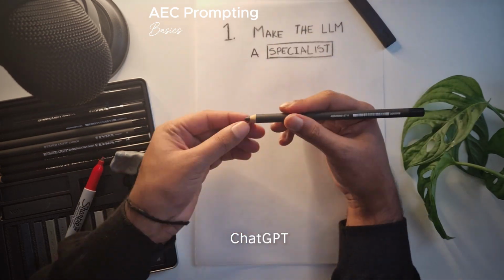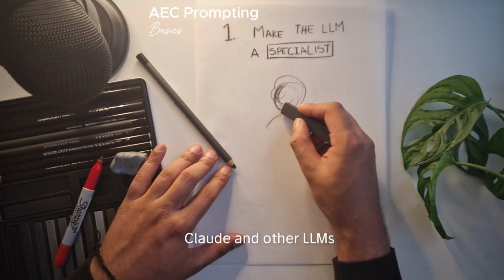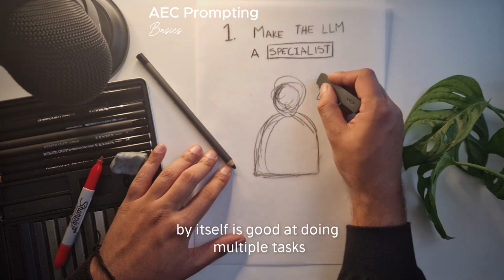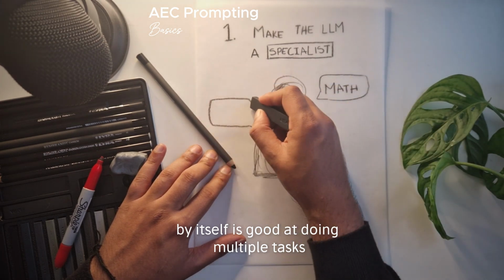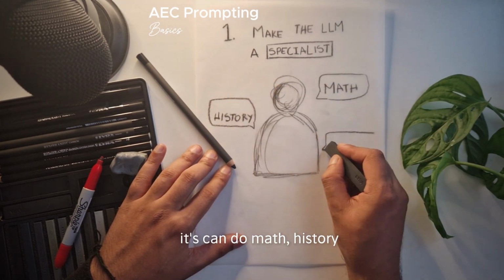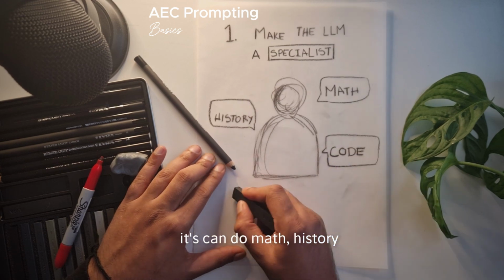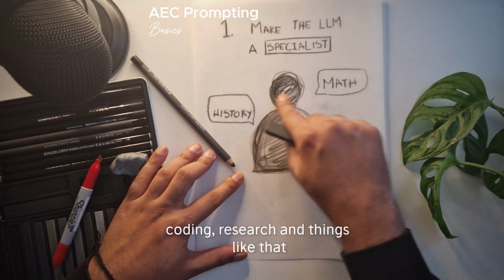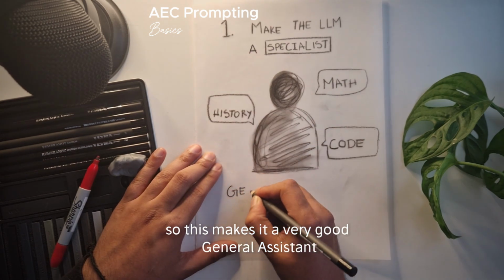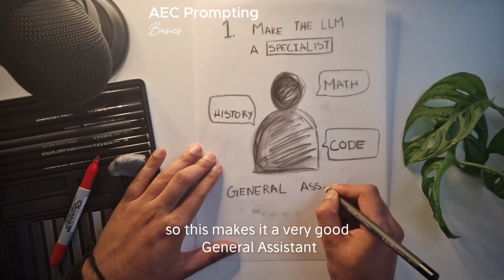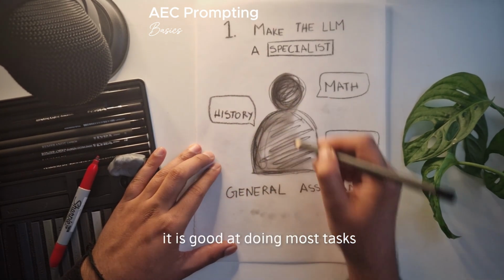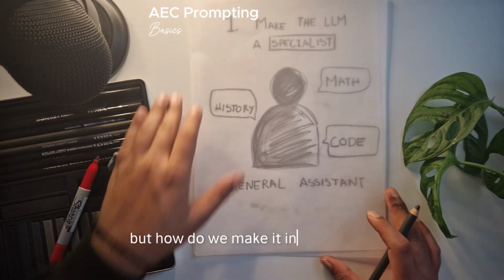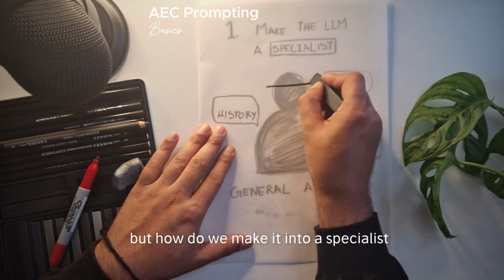ChatGPT, Claude and other LLMs by themselves are good at doing multiple tasks. They're made to do math, history, coding, research and things like that. So this makes them very good general assistants. They are good at doing most tasks. But how do we make it into a specialist?